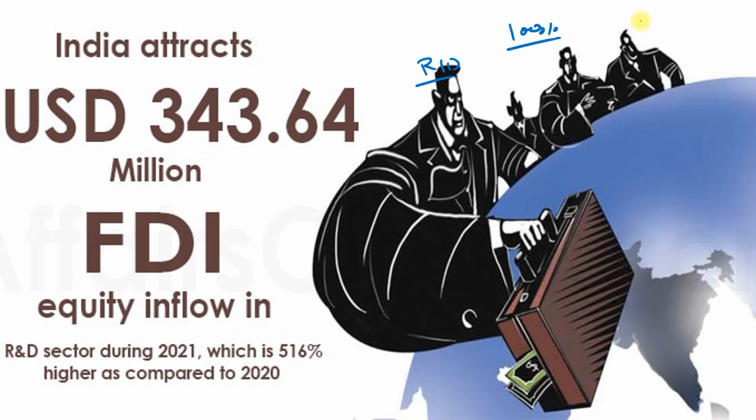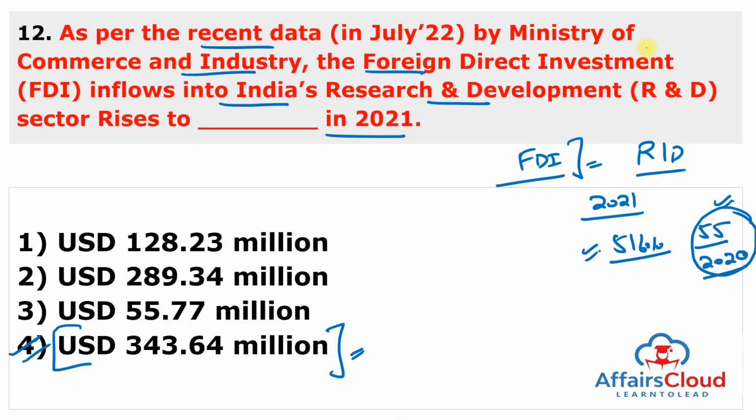And Karnataka is the top FDI equity recipient state in research and development during the financial year 2021, followed by Telangana and Haryana. So remember, in the area of research and development, maximum FDI comes to Karnataka, second is Telangana, and third is Haryana.